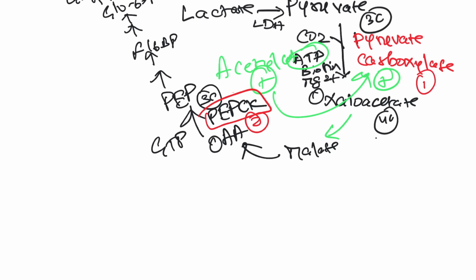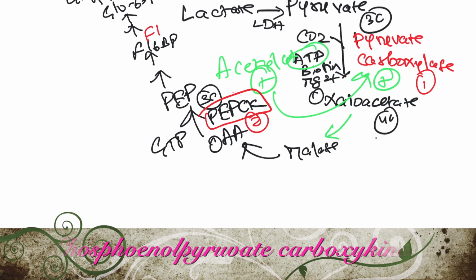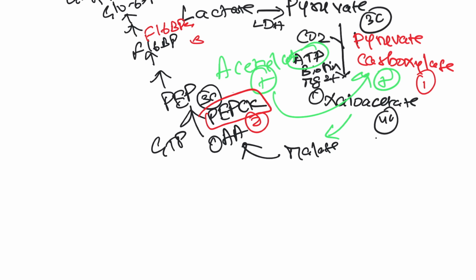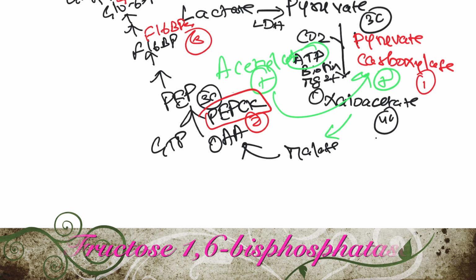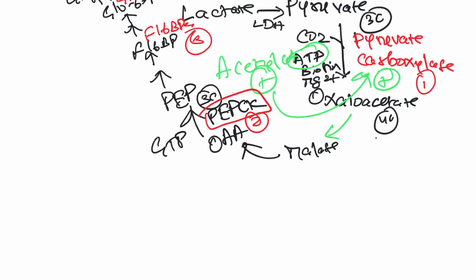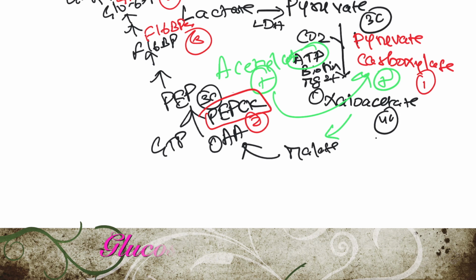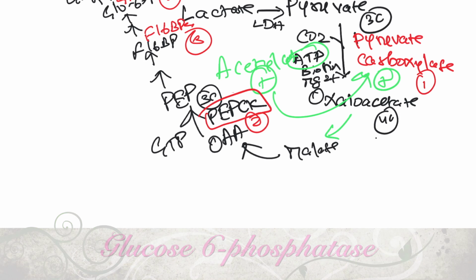This is how 2 alanines are converted to 2 pyruvate going all the way back to glucose, or 2 lactate into 2 pyruvate going all the way back to glucose. So in this process, pyruvate carboxylase is the very first enzyme, and later we have phosphoenolpyruvate carboxykinase, our second enzyme in gluconeogenesis, and then we have fructose 1,6-bisphosphatase enzyme, the third important enzyme in gluconeogenesis, and then glucose 6-phosphatase enzyme, and that is the fourth enzyme in gluconeogenesis. I have a video on gluconeogenesis. Please watch that video. The link for that video is there in the description below.